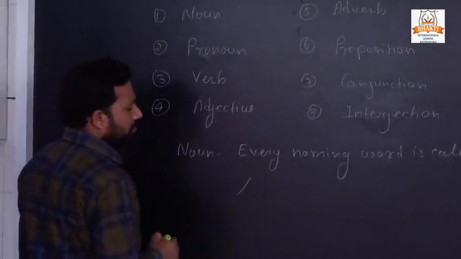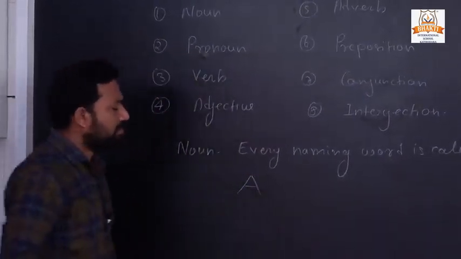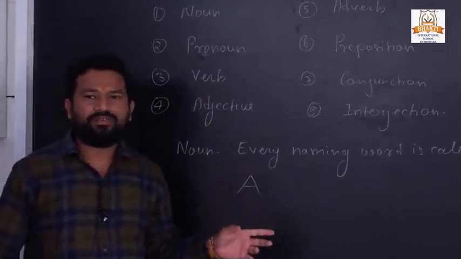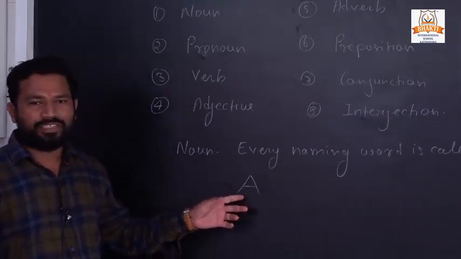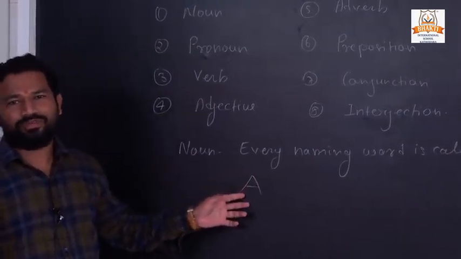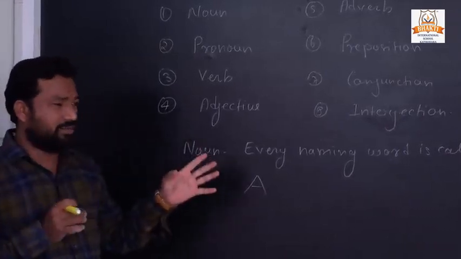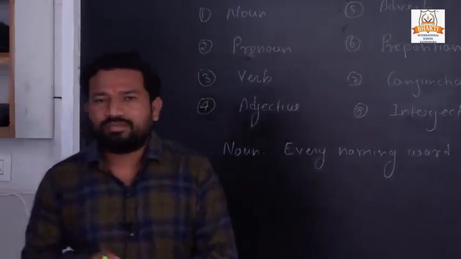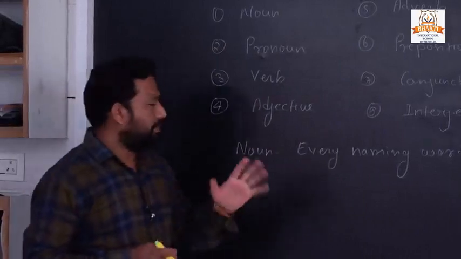I draw a line and there is a next line and once again there is a line, and now I put its name. What is its name? It means it is also a noun. Every naming word is called a noun. That may be a person's name, animal's name, thing's name, whatever.